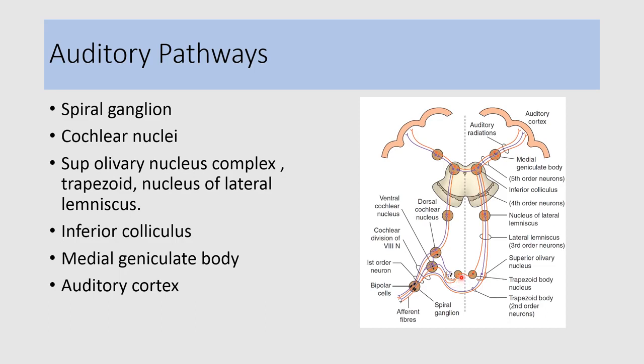Now fibers from these ipsilateral and contralateral groups of nuclei ascend in the ipsilateral or contralateral lateral lemniscus and end in the inferior colliculus. Fibers from the inferior colliculus end in the medial geniculate body. Auditory radiation from the medial geniculate body ends in the auditory cortex. The auditory cortex is situated in the superior part of the temporal lobe.